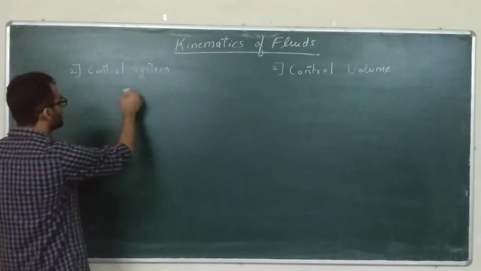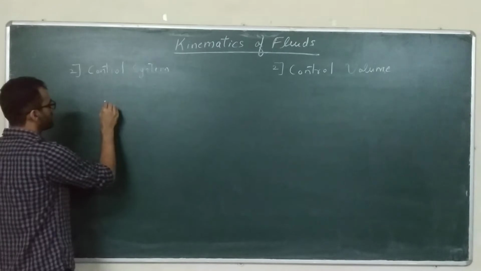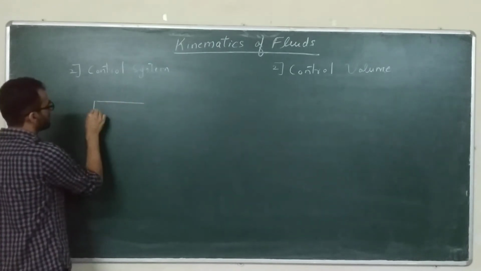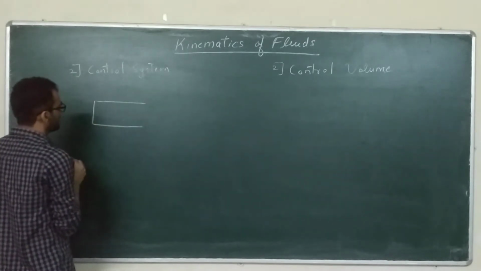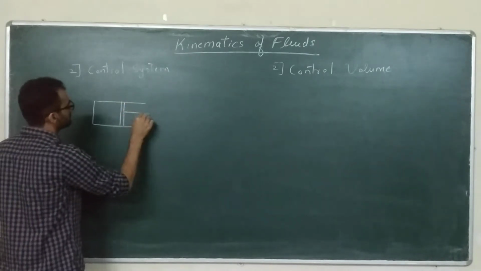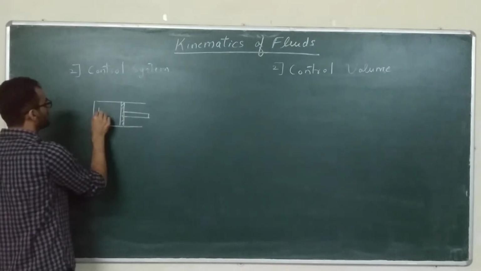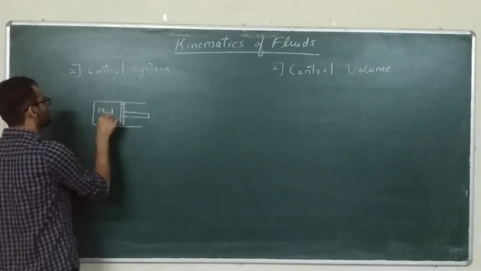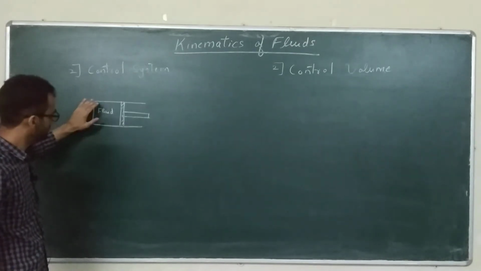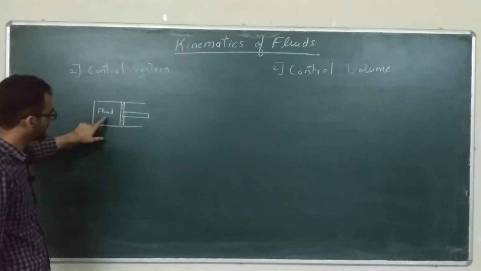So basically control system approach means that suppose you have a system. I'll just give you an example. Let us say this is a cylinder and we have a piston. So there is some fluid in this cylinder. Alright, now the mass of the fluid inside this cylinder, which is the mass of the fluid which is bounded by this cylinder and piston, is fixed. Alright, so mass here is constant.